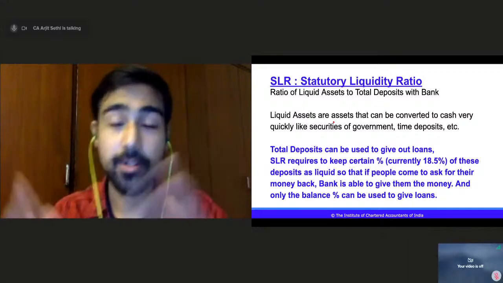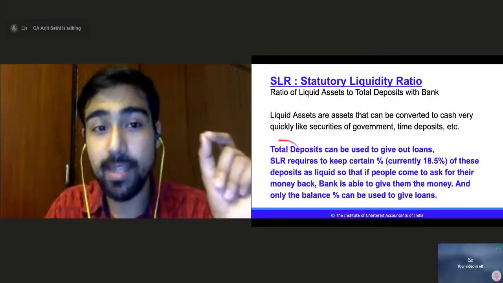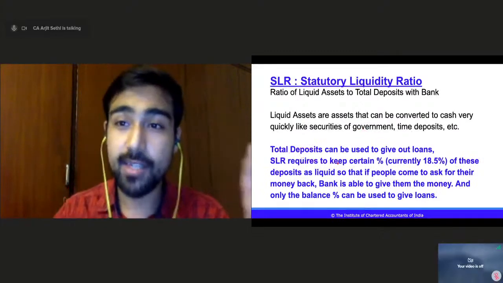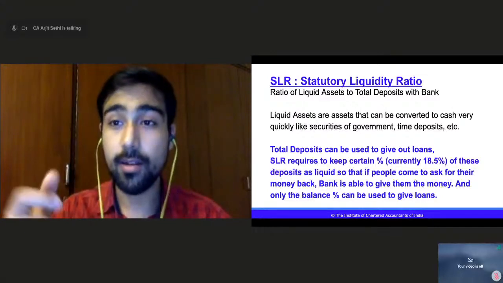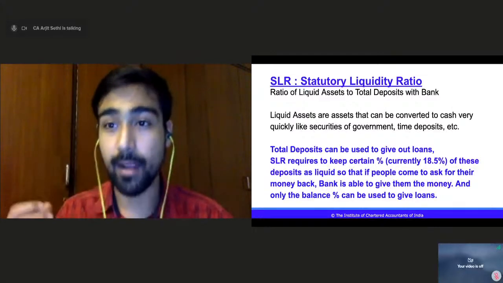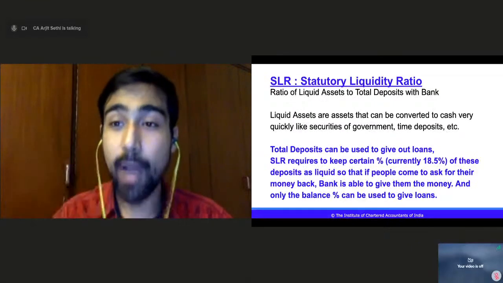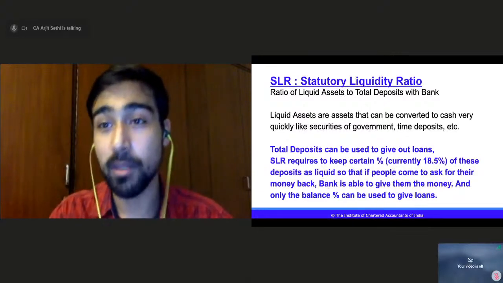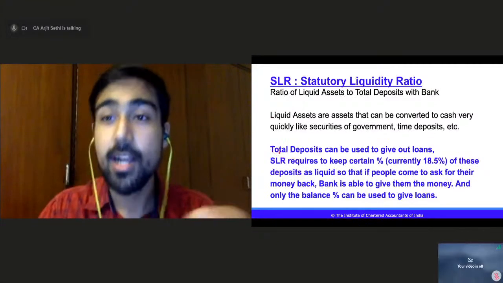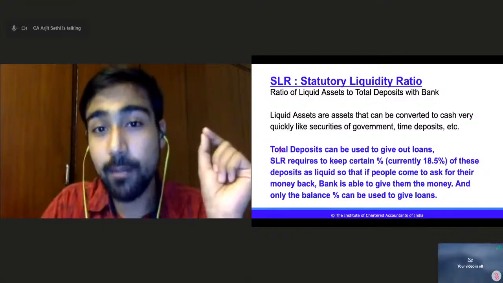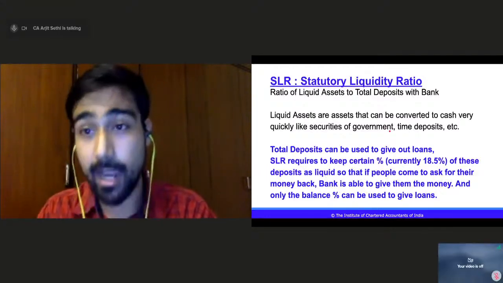Why should the bank actually keep this money as liquid? Because imagine the people have kept this savings account or FD in the bank. Now if a certain group of people come and say, give me my money, I want to encash my money, I want to remove my money from one bank and take it to another bank, I want to break my FD and take the money out, right? The bank should have the money to give to those people, right? So that is why a minimum percentage of these total deposits should be kept as liquid. Liquid means readily available, readily convertible into cash, right?